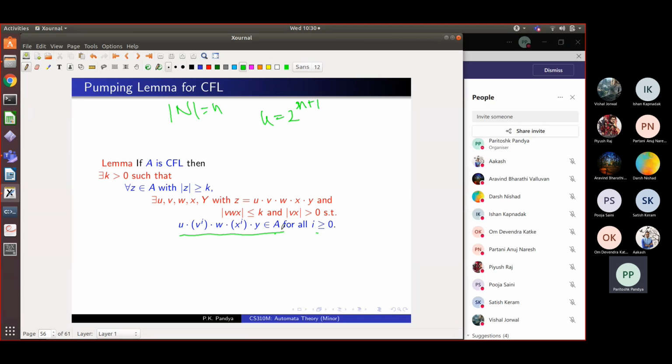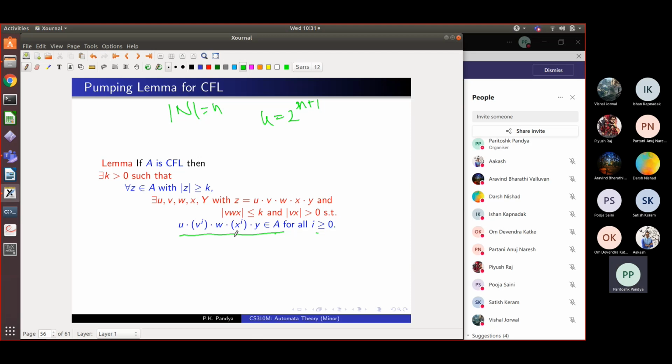For every i. So there is a clever way of splitting for a context-free language. There is a clever way of splitting the long string z into 5 parts, such that the parts v and x can be pumped an equal number of times. This is the pumping lemma for context-free languages. Clear?